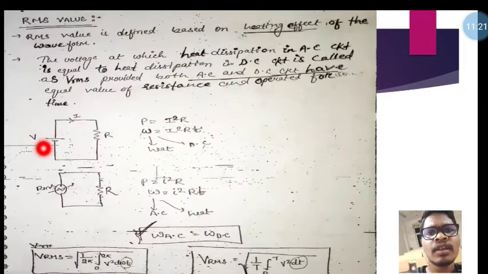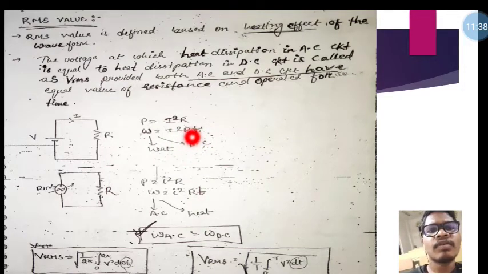Okay, so this is one DC source with a connected resistance. So power is equal to I square R, and energy, that is the heat dissipation in this resistance, is equal to I square R times time.